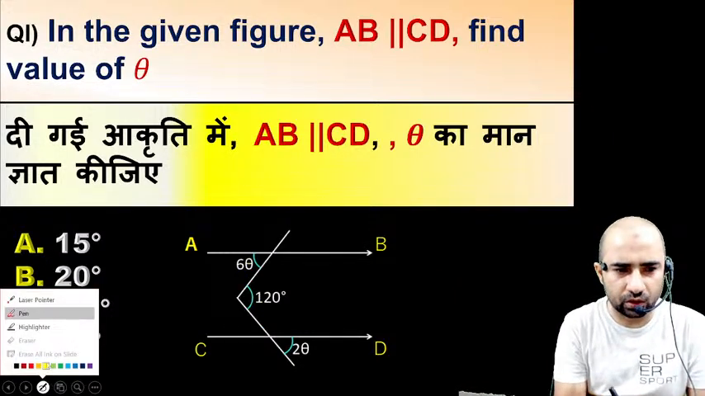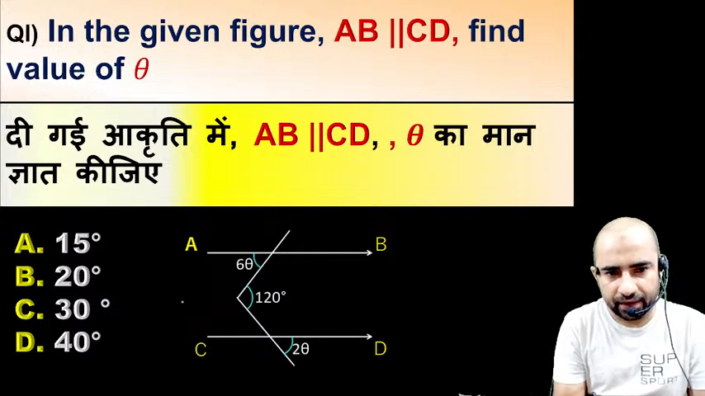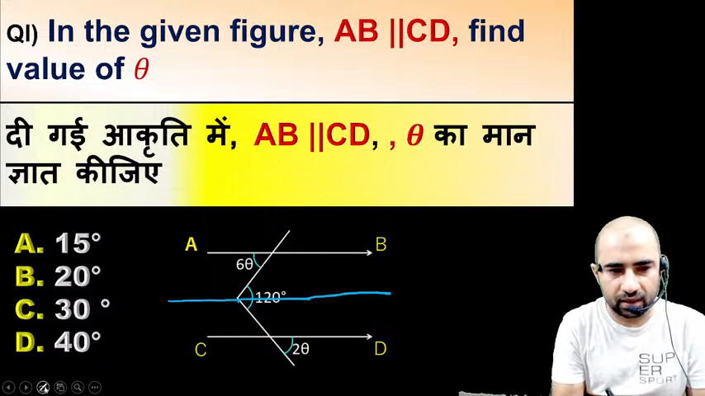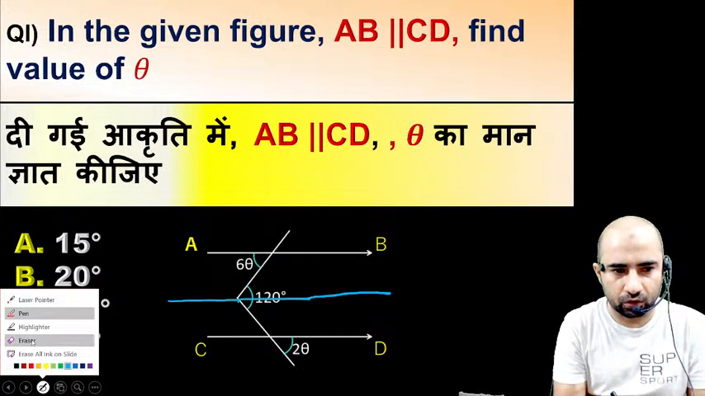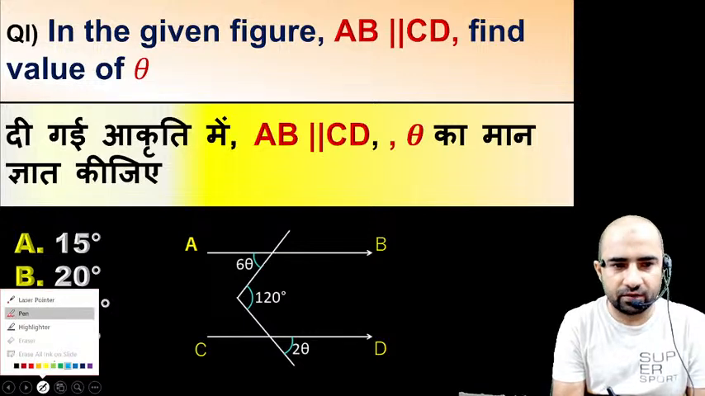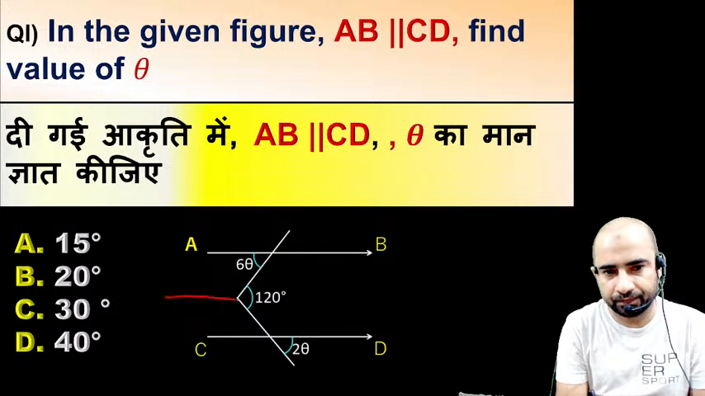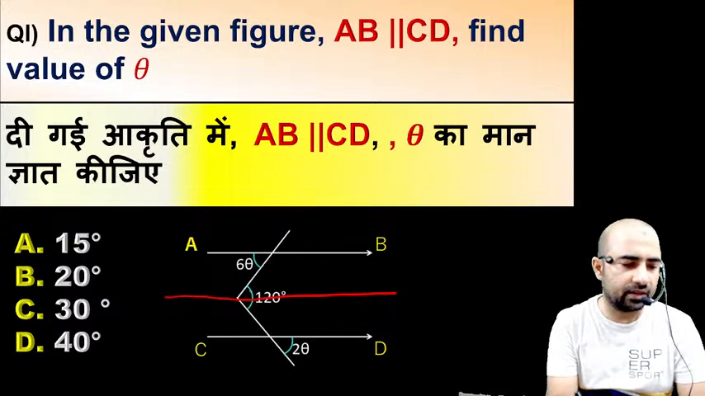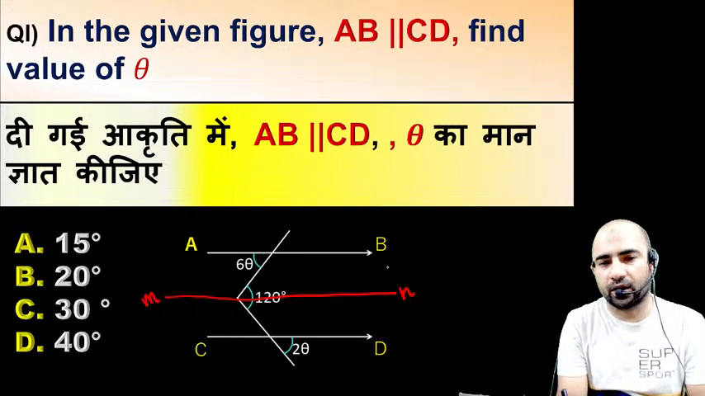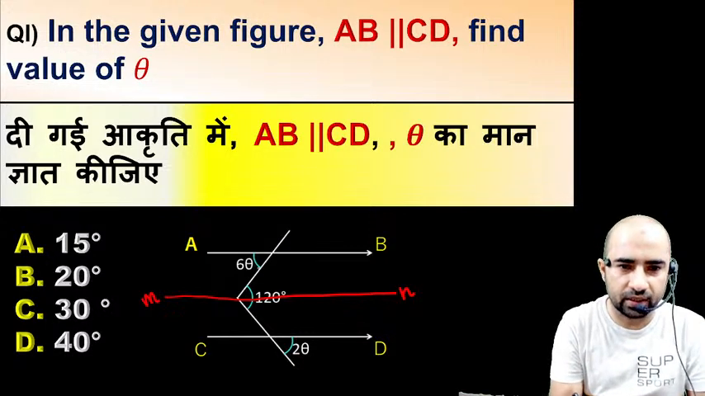So again we have to just draw a parallel line. Just draw a parallel line. This is a parallel line. Just draw a parallel line and you will get the solution. Parallel line MN, which is parallel to AB as well as CD. Now you can see here.